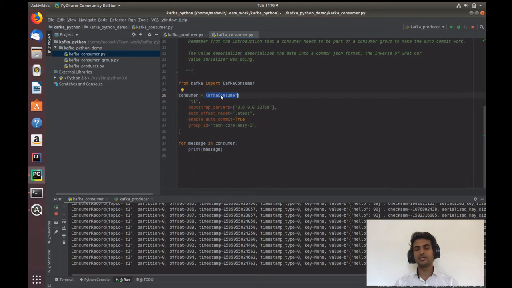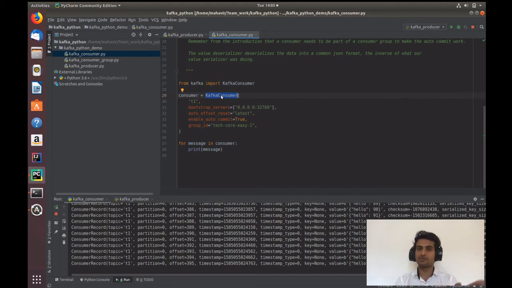The first consumer is to read this message and put it into the database, whereas the second type of consumer is to read this message, do some aggregation or some other work on that, and put it into some other database, not the same database. In that case, you need to split that record to both these consumers, and make sure that the messages coming from the producer go correctly to both consumers.